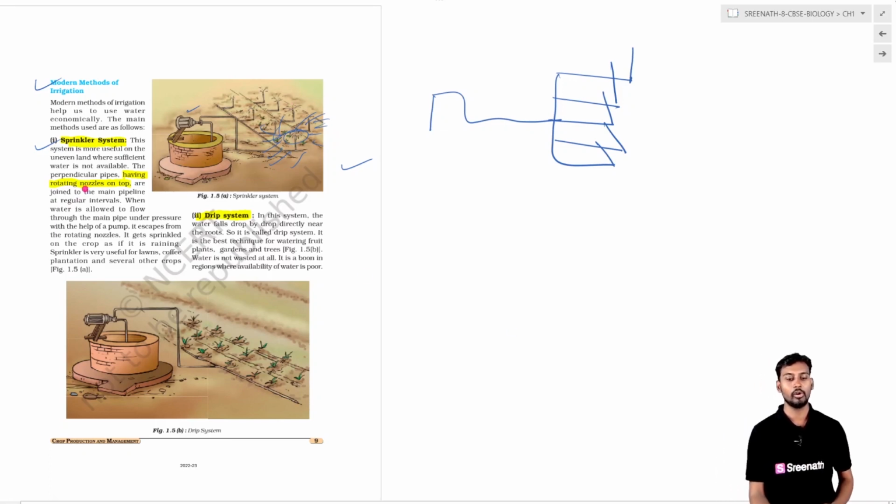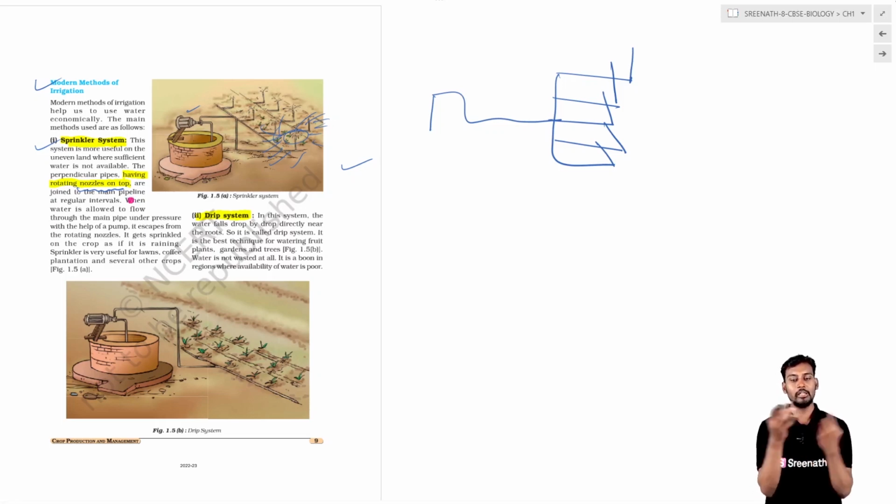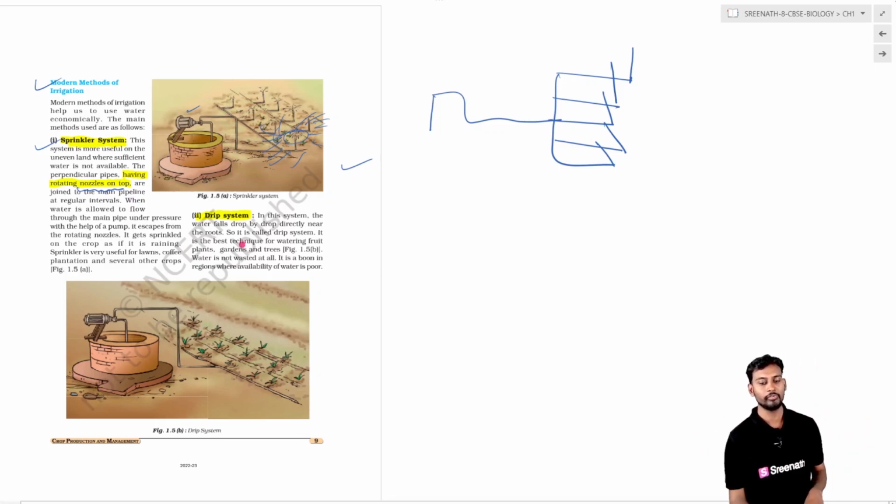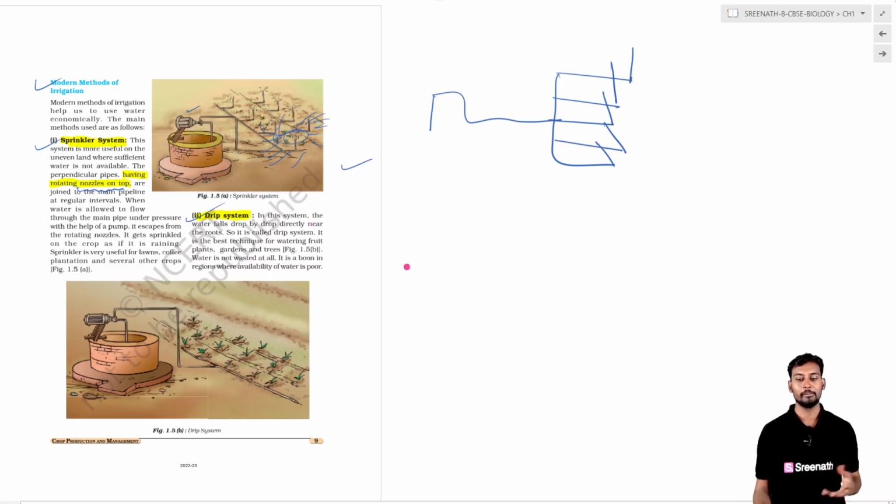There is a nozzle present at the top of the pipe, which sprinkles the water under pressure onto the surface of the field. Another one is the drip system. Basically, in this system there is also a pump. This pump draws the water from the well, and the water is provided to the agricultural field by a water tube.